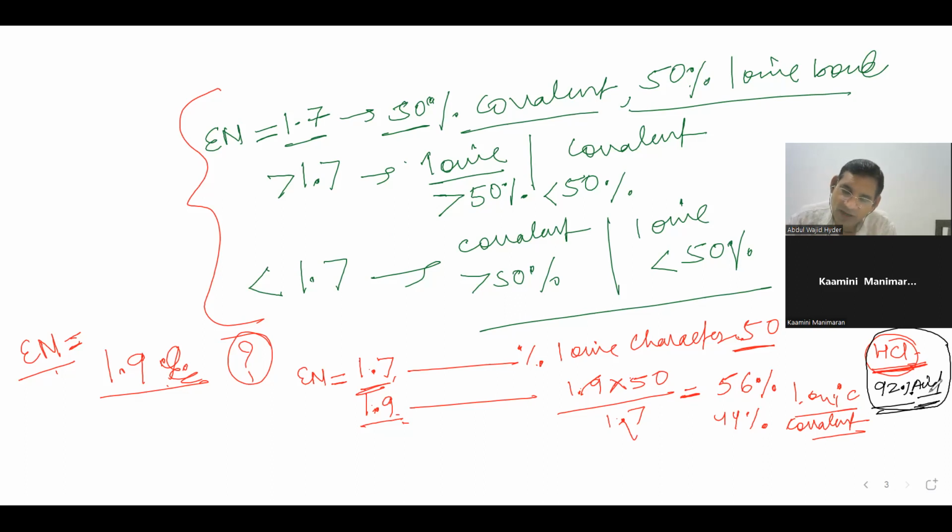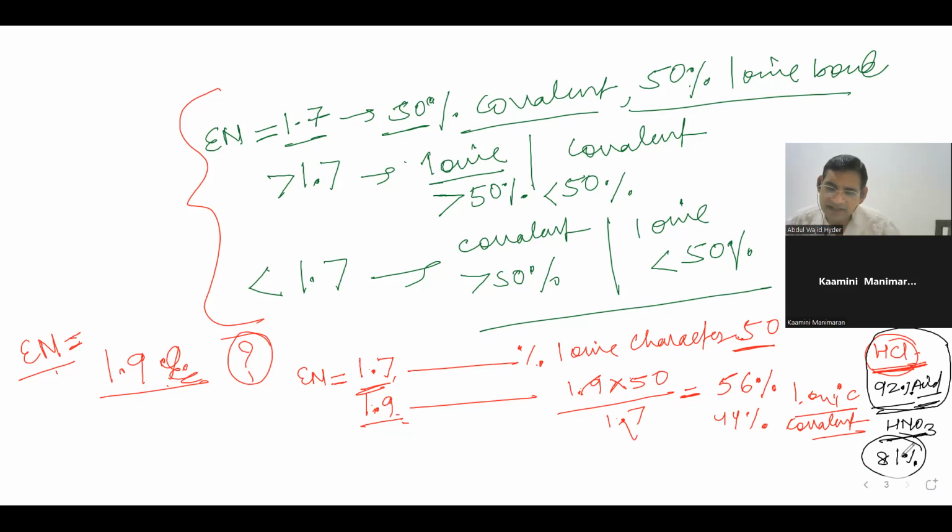Now see, what about HNO3? HNO3 is approximately 81% acidic. But after 7 minutes, this class will be discontinued. So please rejoin. Fine. So this HNO3 is 81% acidic. What does it mean? 19% basic characters are there in this.